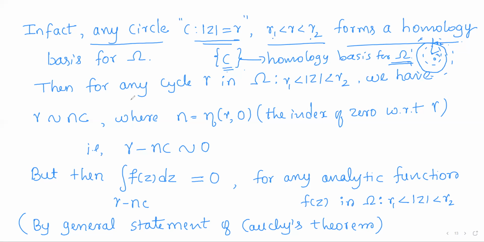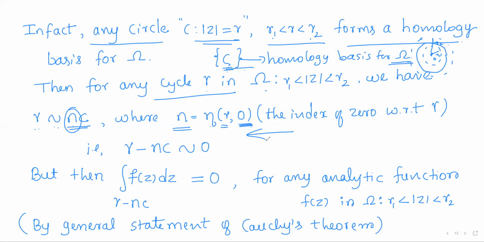Then, as this is a homology basis, given any cycle gamma in omega, we can write gamma is homologous to a linear combination of the single element C. So gamma will be homologous to n times C, where n is actually the index of the center of this annulus with respect to gamma. That integer is the index of 0 with respect to gamma, right? These facts are all based on earlier studies. We are not discussing these in depth, just borrowing them, right?